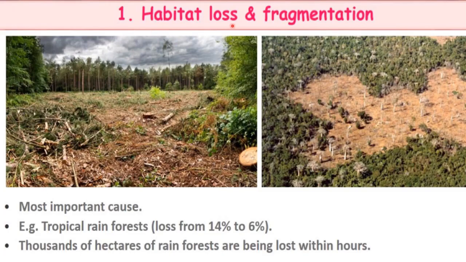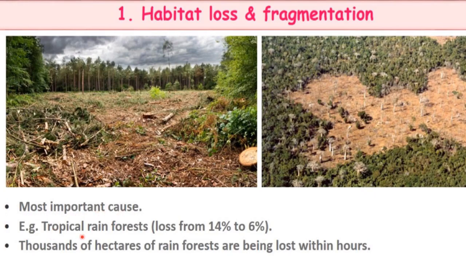Habitat loss means loss of the place in which any organism is living. That will obviously impact that organism, that animal or plant, and will cause the loss of species. Second thing, fragmentation. If there is not loss of the complete habitat, but that habitat has been divided into small parts, that fragmentation will also affect some of the animals and become a cause of their loss. So habitat loss and fragmentation are the most important causes of loss of biodiversity.